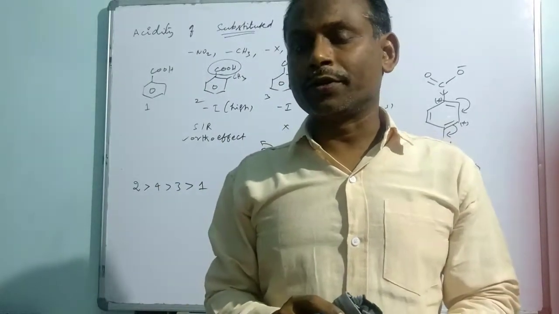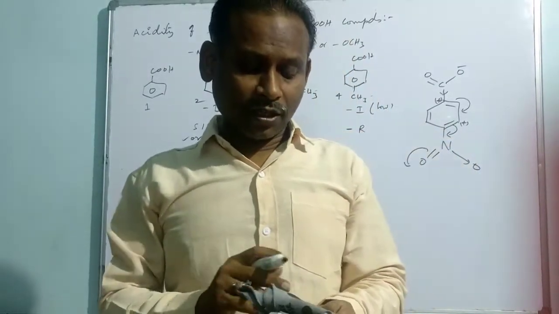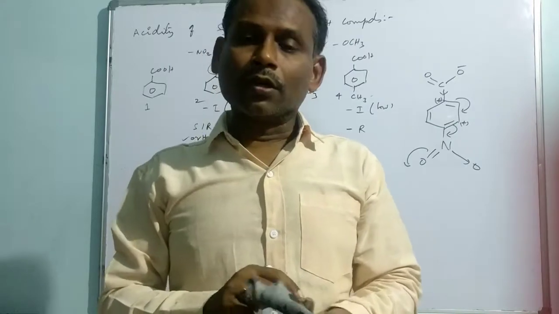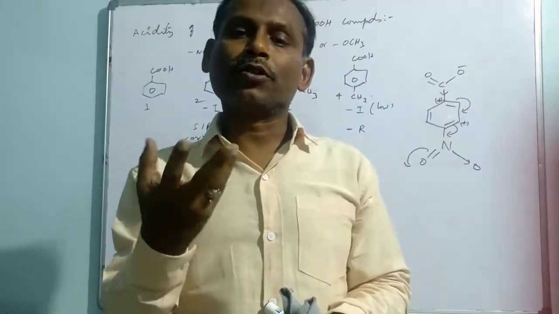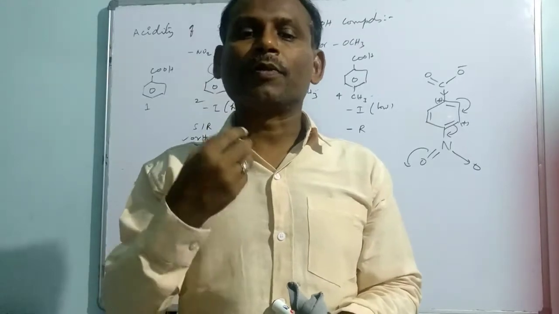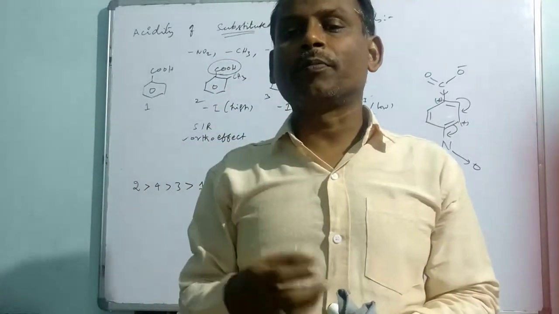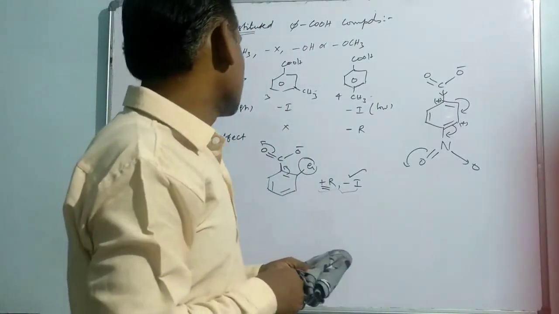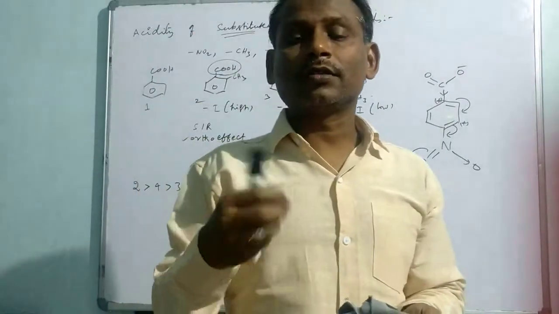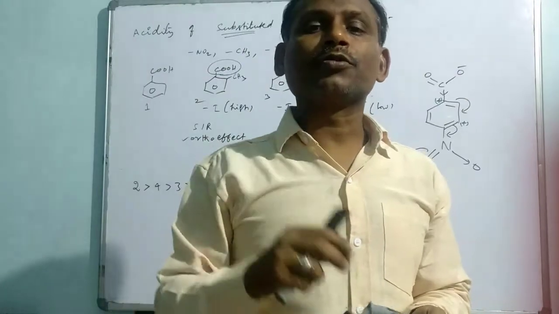It is an electron donating group. So as the methyl group is an electron donating group, the conjugate base of benzoic acid is going to be destabilized, because methyl is an electron pumping group. So that's why methyl substituted benzoic acid is supposed to be less acidic compared to unsubstituted benzoic acid.